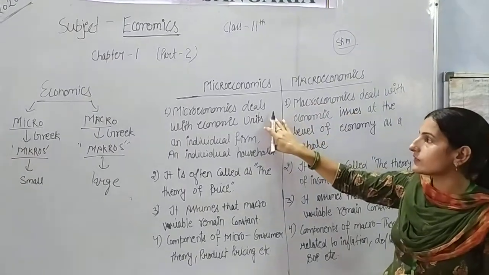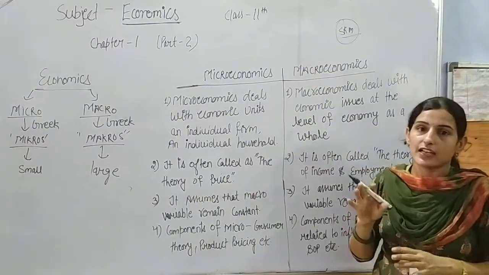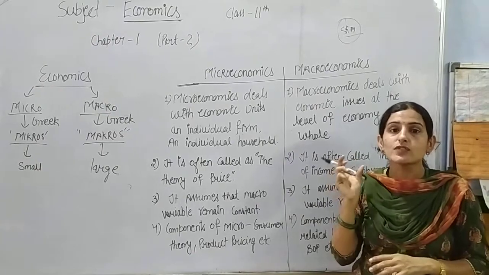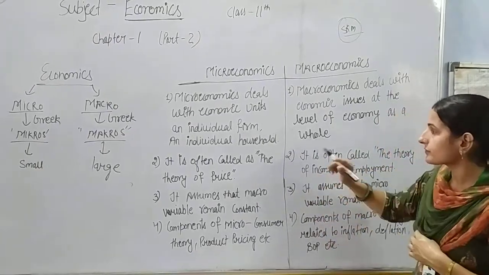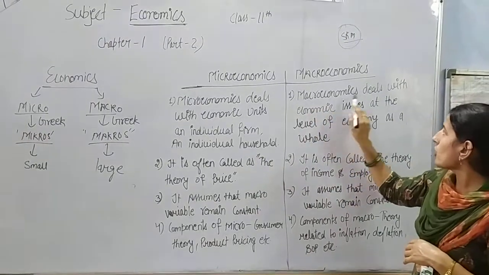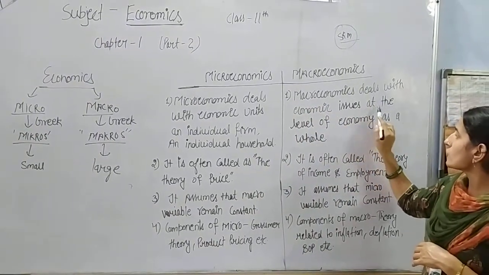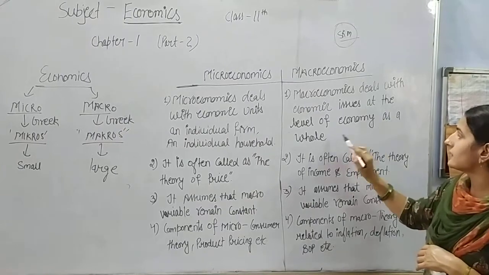In microeconomics we study at the individual level, like the study of only an individual unit. It can be a farm, factory. Okay. And macroeconomics deals with economic issues at the level of the economy as a whole.